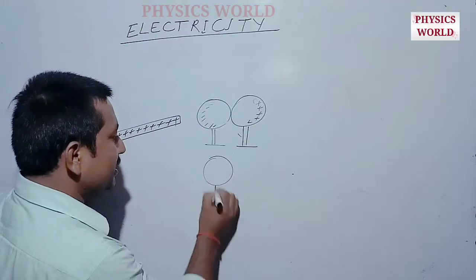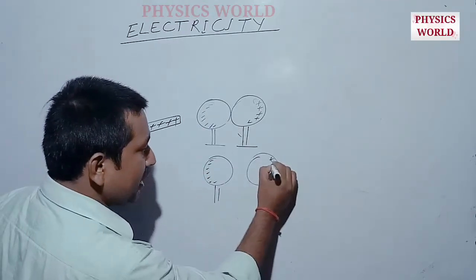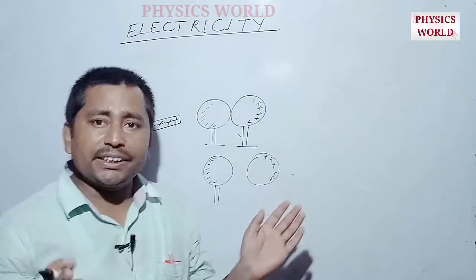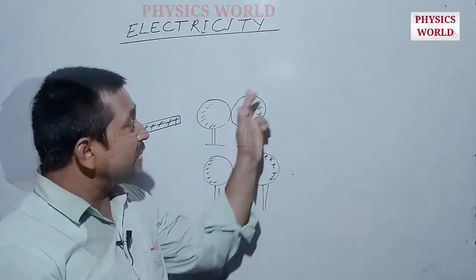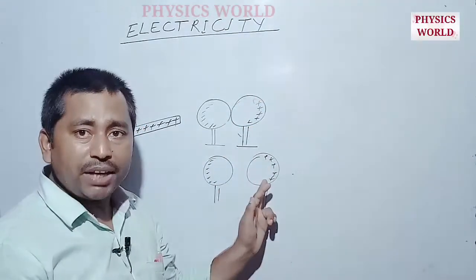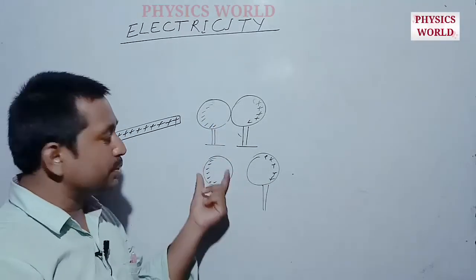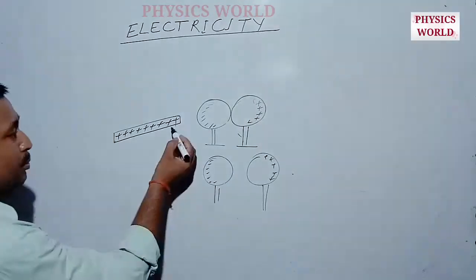If we separate this, then there is a negative charge and there is a positive charge here. As we separate these two spherical balls, what will happen? There is a positive charge on this spherical ball, and there is a negative charge on this spherical ball. Similarly, if we remove this